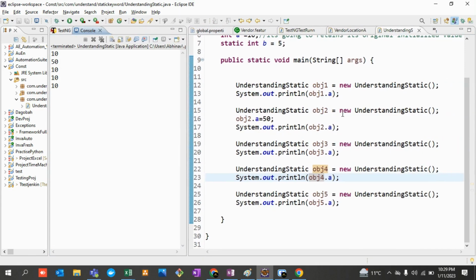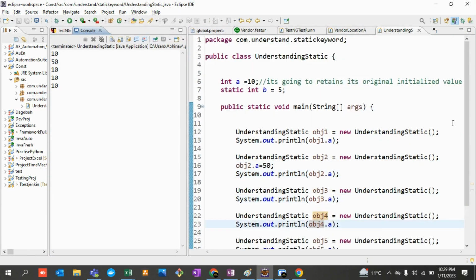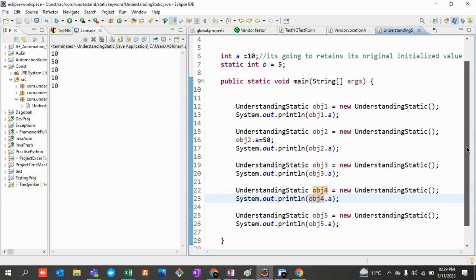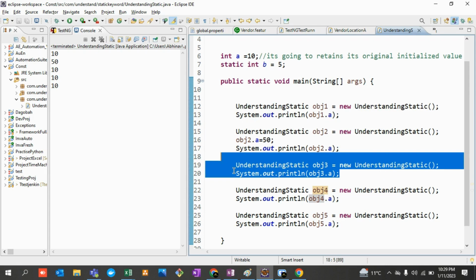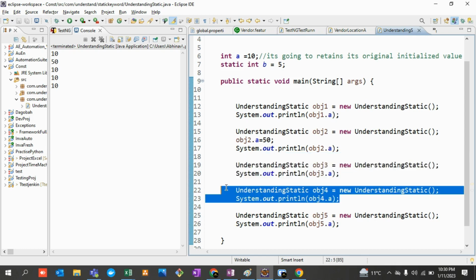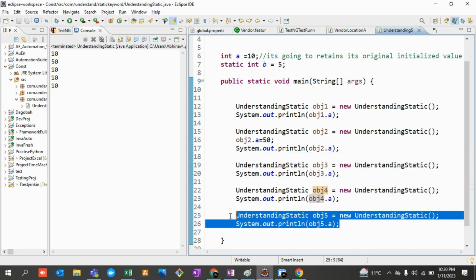See, this is my code over here, and then I will go one by one. First time we created an object, the value of this global variable was declared as 10. This is non-static, again I'm repeating. So non-static, it was 10. Again it got changed, it became 50. Again you created an object, you did not change its value, it is still retaining its original value. But what about this? Every time I create an object, it's going to retain the same value, right?